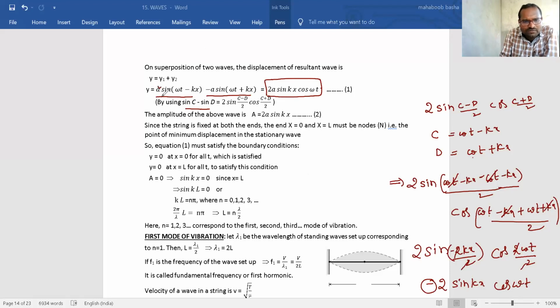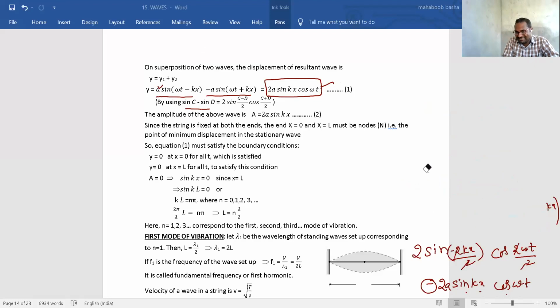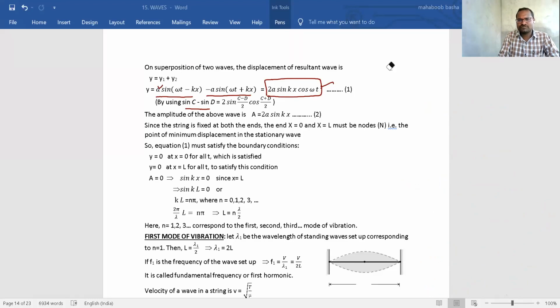2a means amplitude is there, no? Yes, 2a sin kx cos omega t. Okay, so like this, a stationary wave will form whenever a string which is fixed at both the ends is plucked. Now listen clearly, Nana. For this stationary wave...